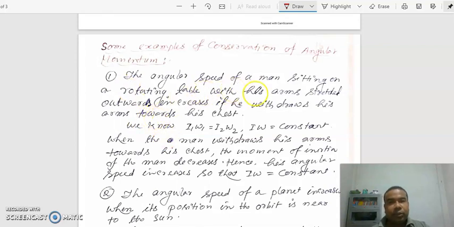The angular speed of a man sitting on a rotating table with his arms stretched outwards changes, and if he withdraws his arms towards his chest, then what happens?